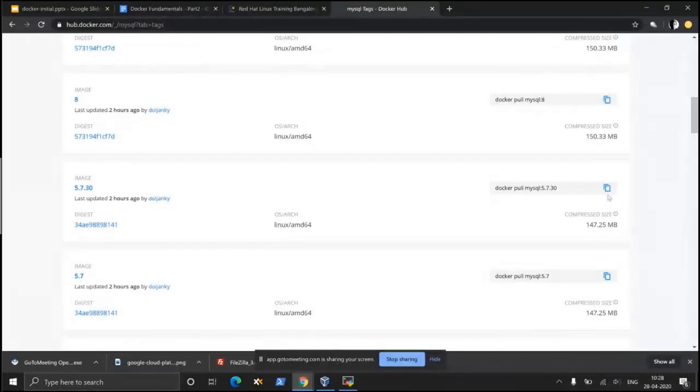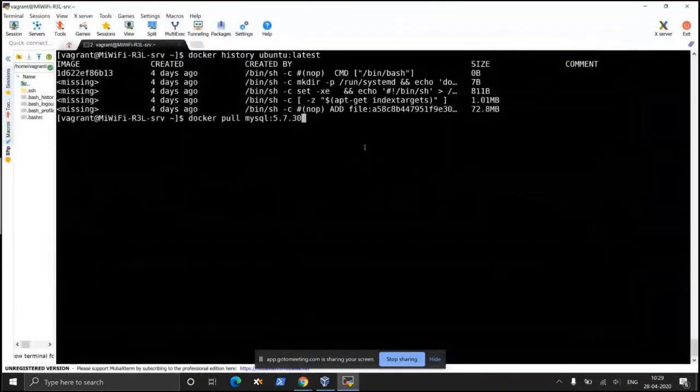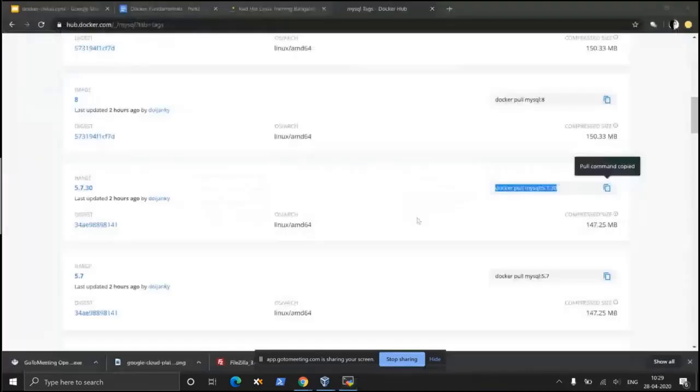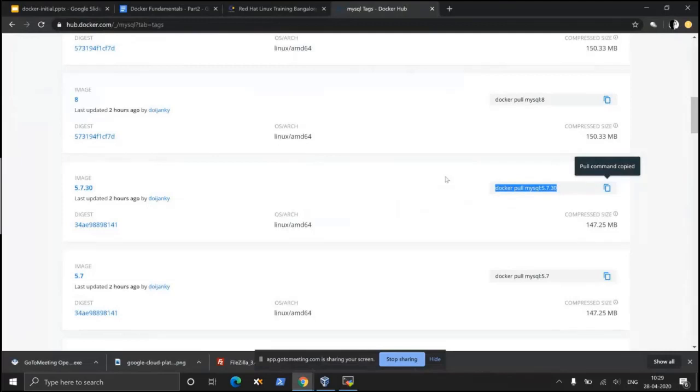So you can click this. The Docker pull command itself has been copied. Now you can come to your terminal and paste this command. So this way you can make sure that you use Docker version MySQL 5.7 only.